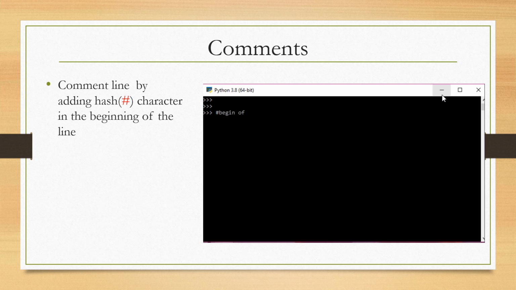This hash character or comment is added with the purpose of making the source code easier for humans to understand, and generally these are ignored by the interpreter. So see here, hash begin of program, print hello world. Only hello world is displayed, begin of program is ignored by the interpreter.